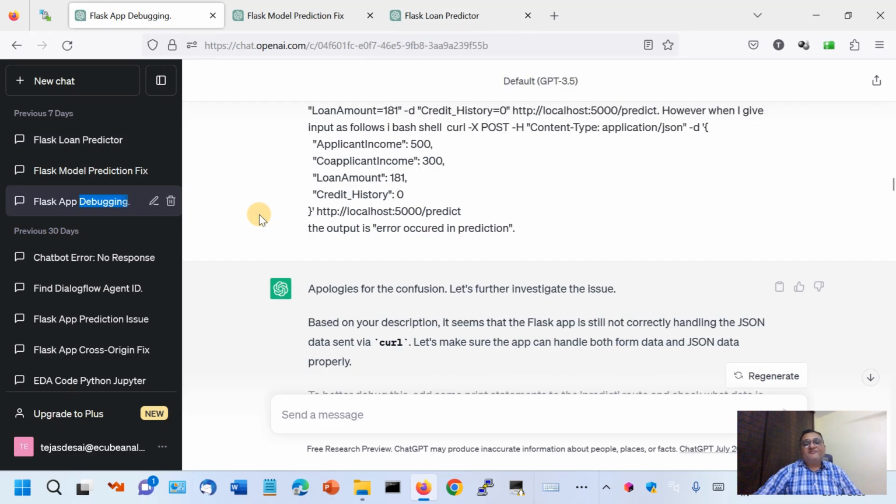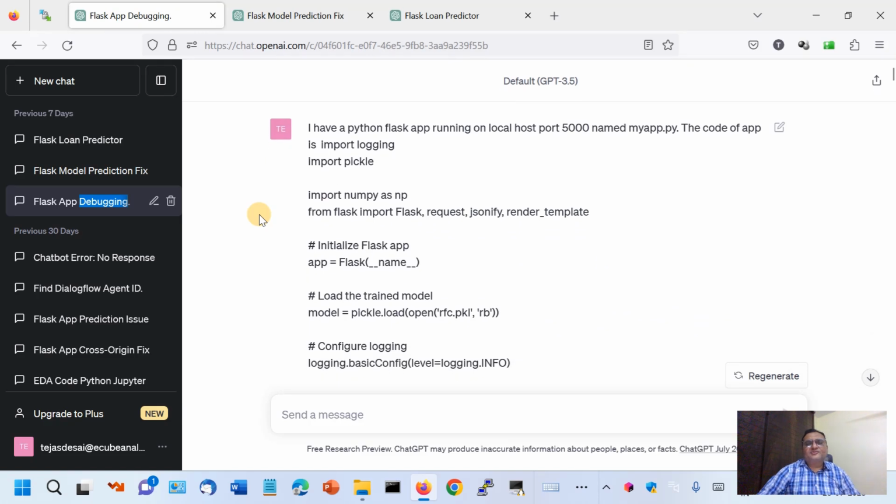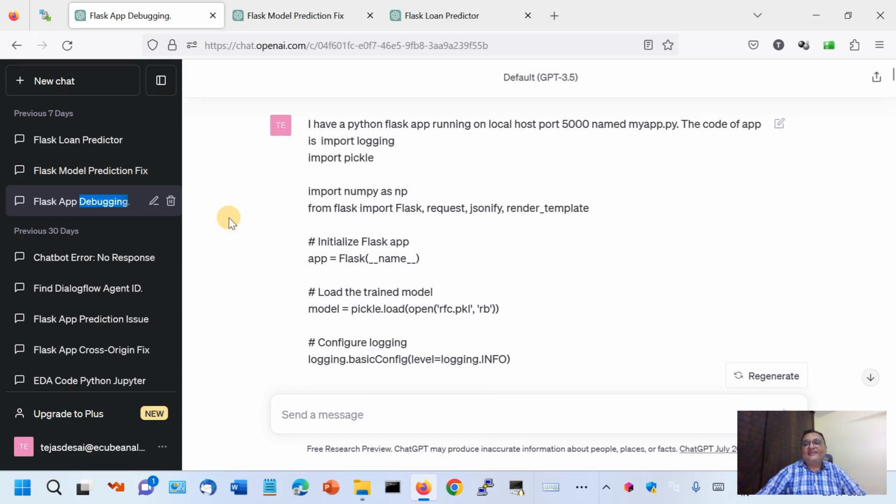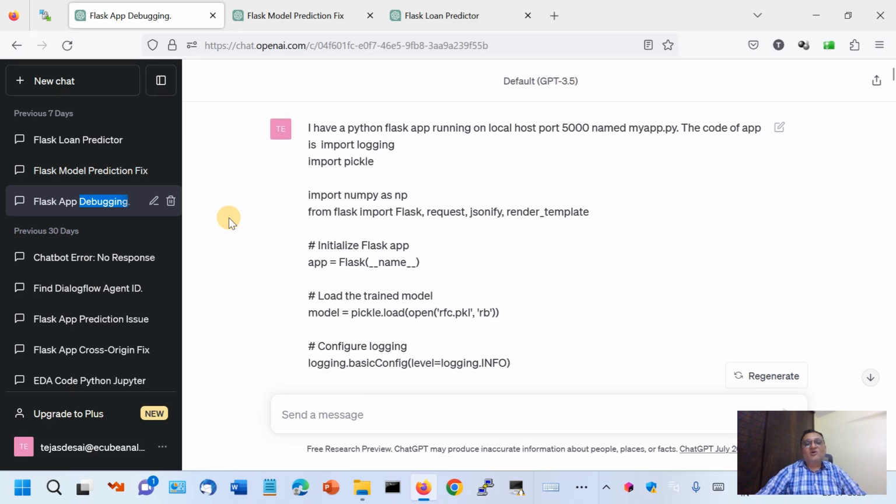I used it, but I found that there is a lot of back and forth required before the code generated by ChatGPT can be used directly for Flask. So I did not want to make my lecture unnecessarily long and boring by including all that back and forth. But let us quickly see what back and forth was involved.